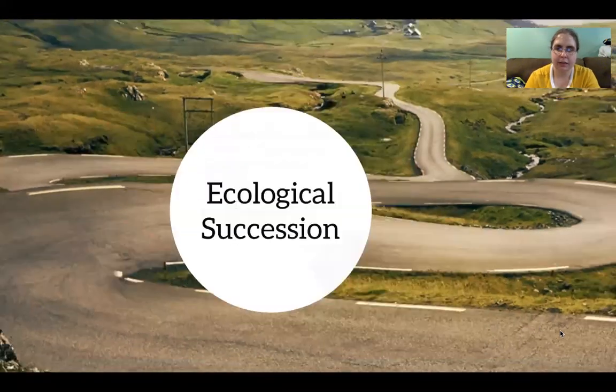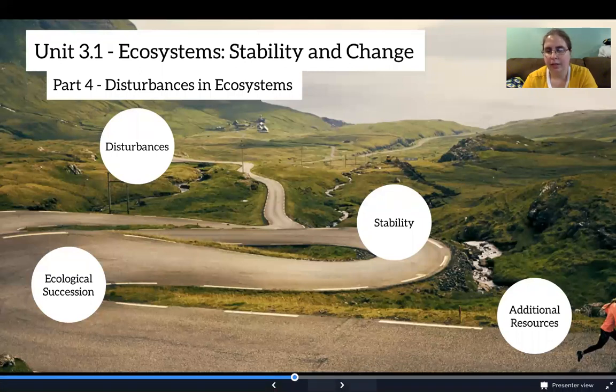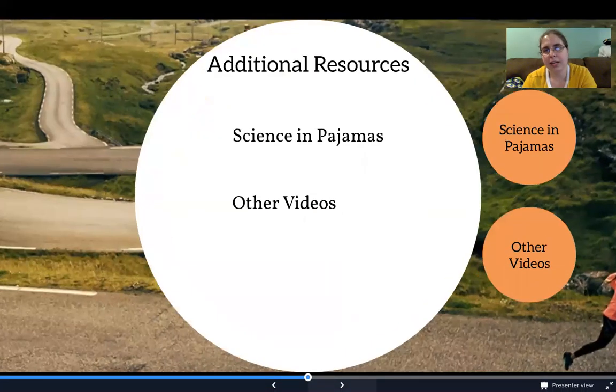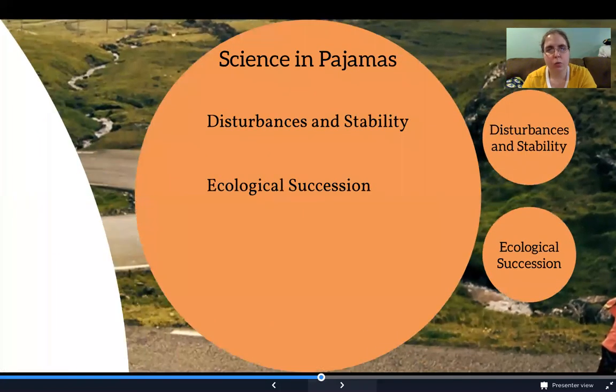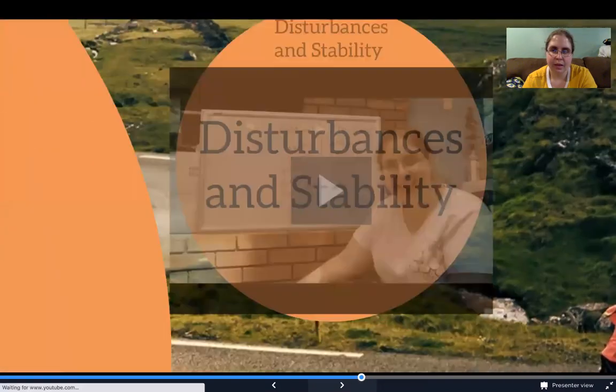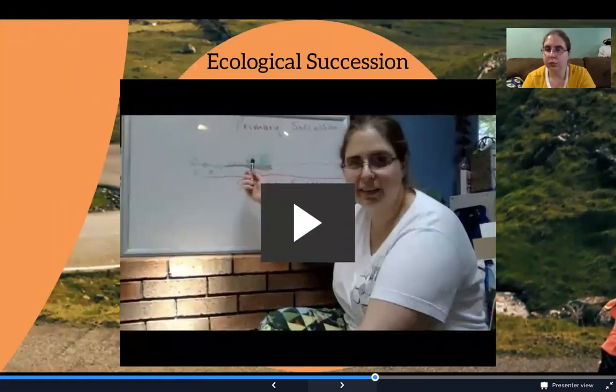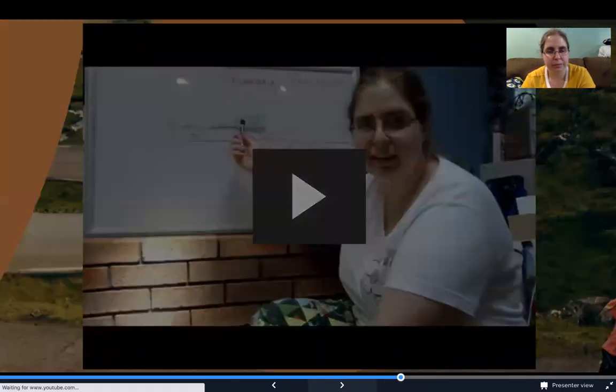All right. And that takes us to our last thing, which is our additional resources. So we have some Science in Pajamas, one looking at disturbances and stability, and the other one looking at ecological succession. So we'll explain primary versus secondary successions in this video.